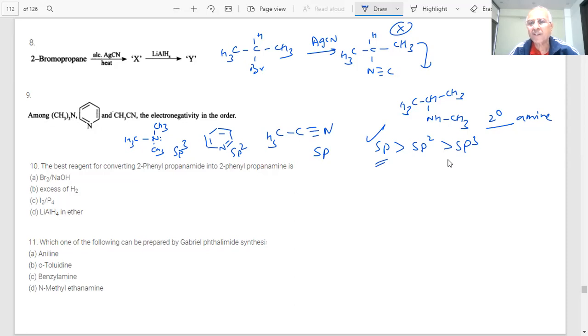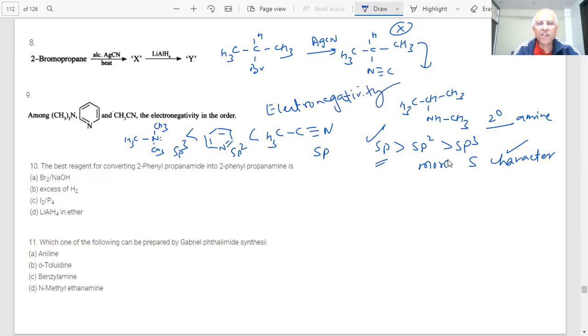The more the s character, the more electronegative it will be. The order will be like this. Okay. Next question on the screen is coming, students.